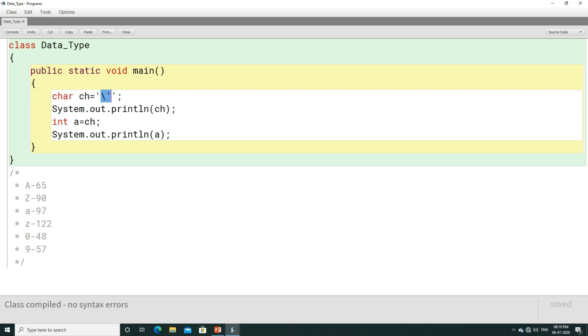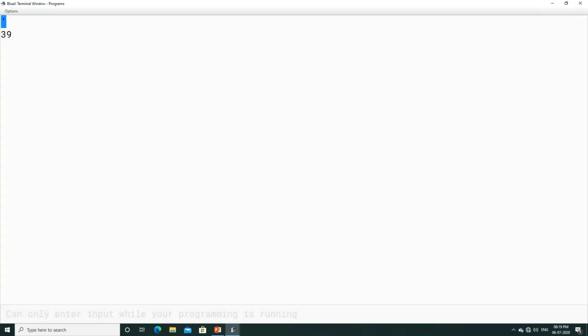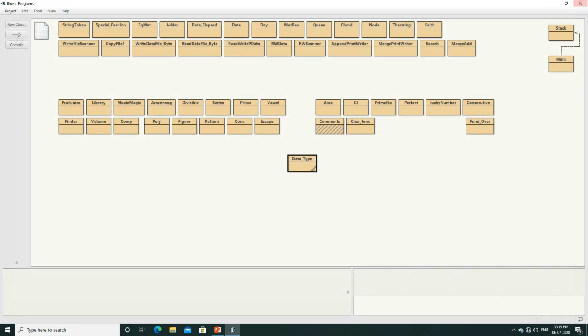You can compile the program. Single quote will get printed here, and you can get the ASCII value of single quote. That is 39. So this is how you can get the ASCII value of everything.